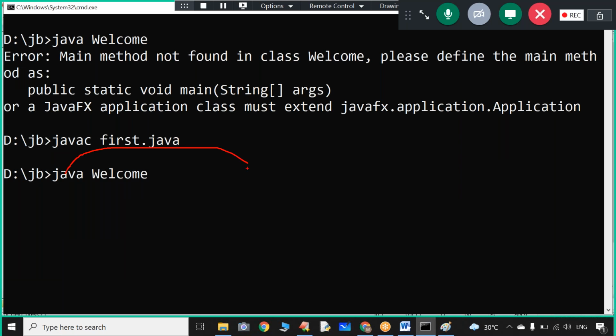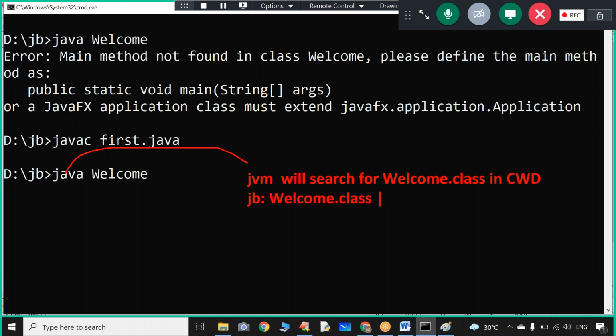Sir, this command is given to the JVM. The JVM will search for the welcome.class file in the current working directory. Sir, what is the current working directory? Here the current working directory is JB. Sir, is there any welcome.class file? Yes, it is having the welcome.class file.